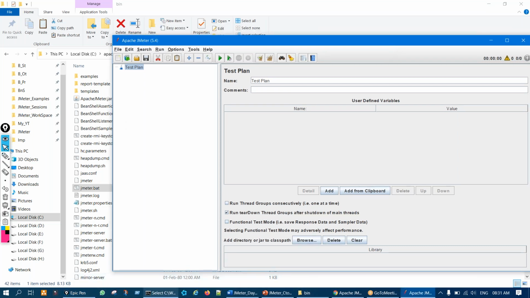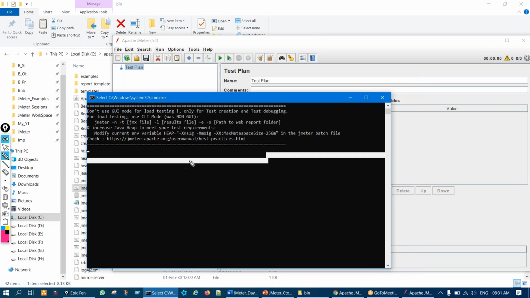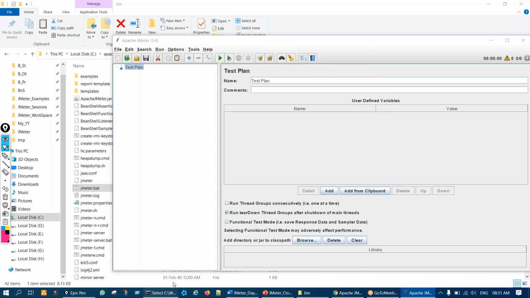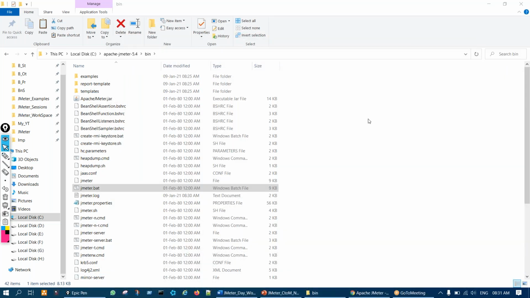Now the console which has opened, you see here, do not close this console, because if you close this console, this JMeter will also close. They are interrelated. So do not close it. You can just minimize it. If you close, I'll just show you, the main JMeter will also go. Both have been closed, right?